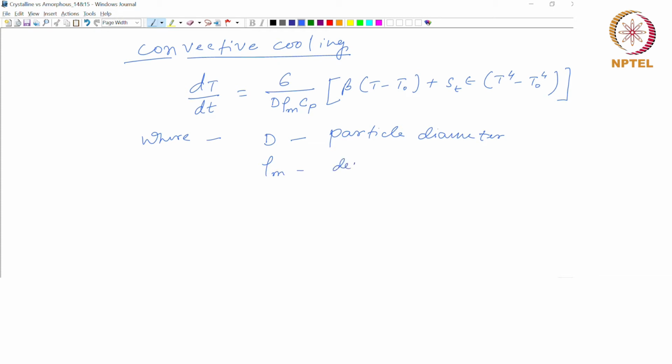Rho m is density of the metal. Cp is the heat capacity of the metal. Beta is the convective cooling constant.